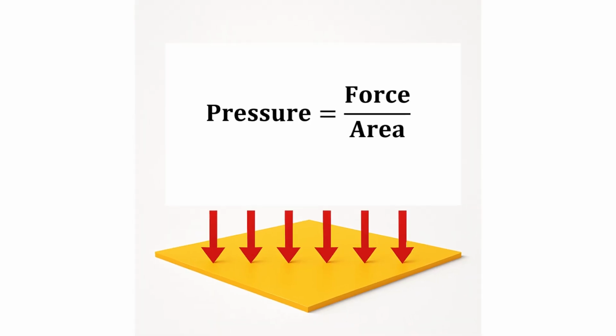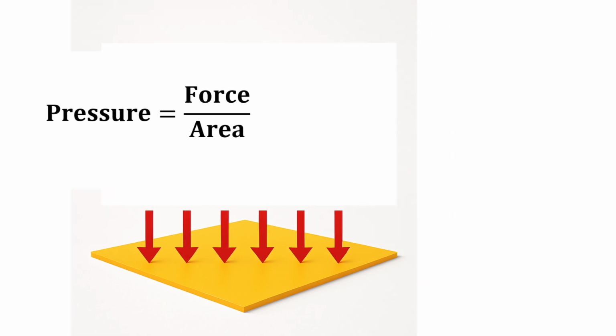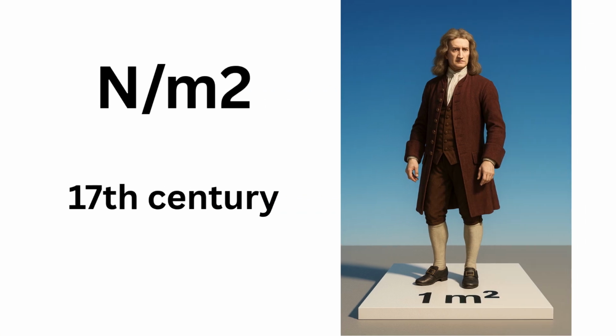Before we gave it a name, we already understood it. Pressure was simply force over area. Push harder, more pressure. Spread that force over a wider surface, less pressure. As Newton's law gained traction in the 17th century, scientists started thinking in forces and areas. But no formal unit existed. Engineers and physicists just used force per area in calculations. By the 1800s, newton per square meter became the go-to representation in physics and engineering.